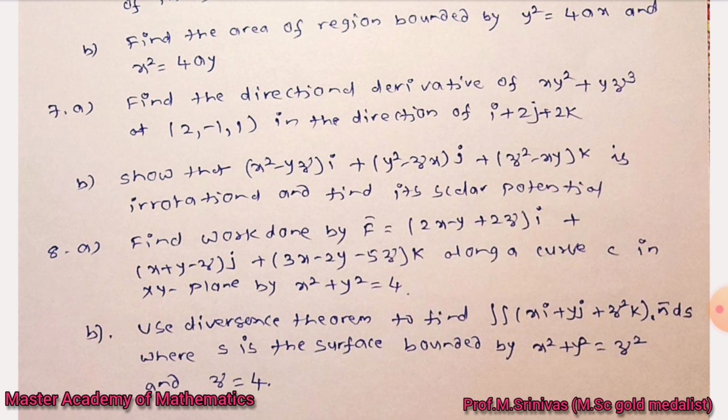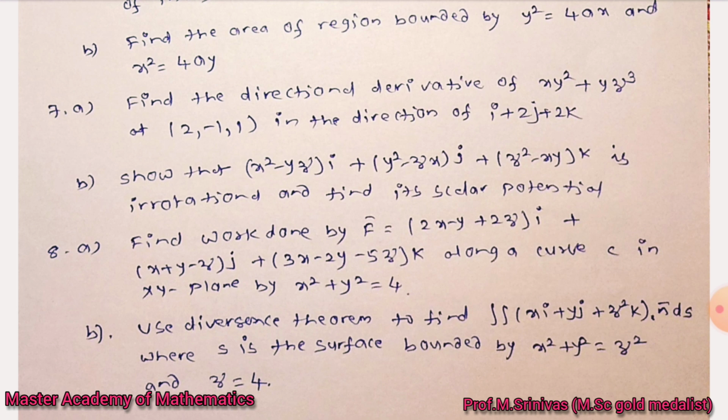Show that (x square minus yz) i plus (y square minus zx) j plus (z square minus xy) k is irrotational and find its scalar potential. To verify whether it is irrotational or not, find the curl of the given vector point function. If it is equal to 0, we call it irrotational. Under that condition, you can find the scalar potential. So there exists a scalar function phi such that the vector is the gradient of phi. You can directly use the formula to calculate your scalar potential.